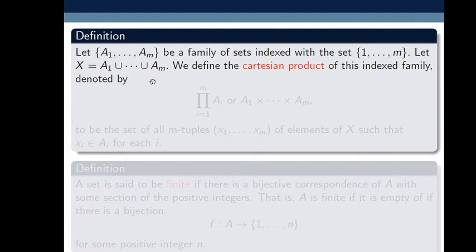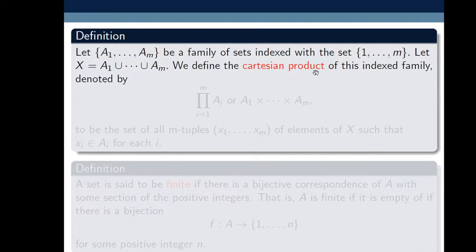So capital X is the union of all these A1, A2 and Am, where A1, A2, Am are a family of sets indexed with the set 1, 2, up to m. So it means A1 is indexed, A2 is indexed, and Am is indexed.